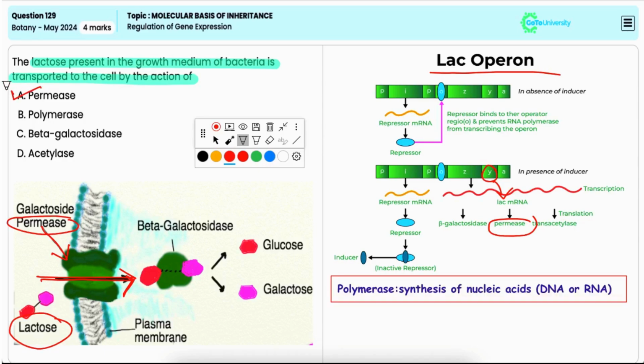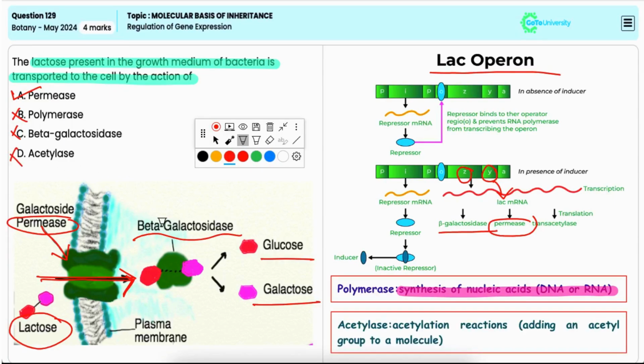Option B, polymerase. It is incorrect because it is an enzyme involved in the synthesis of DNA or RNA. Option C, beta-galactosidase. It is also incorrect because it is an enzyme that breaks down lactose into glucose and galactose. Option D, acetylase. It is also incorrect because it is an enzyme involved in acetylation reactions, that is, adding an acetyl group to a molecule.